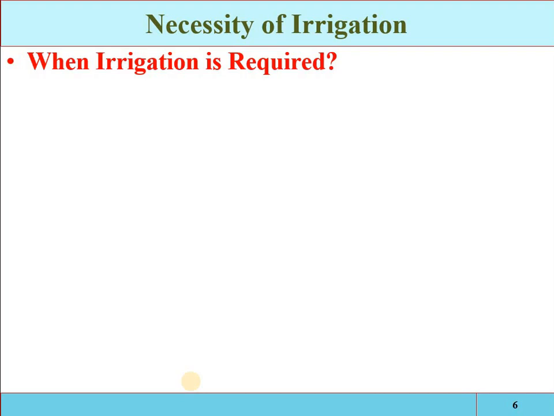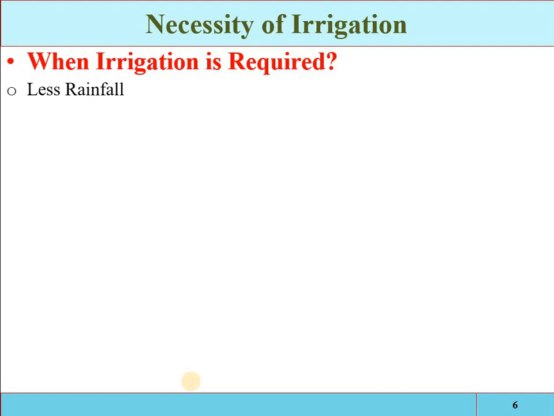And by collecting water during the period of excess rainfall and releasing it to the crop when it is required. As we have discussed, sometimes more water will be available than the requirement, so we have to store that water in a systematic way, and then release it to the crops, to the agricultural area, when it is needed. So the necessity of irrigation can be summarized in the following points. The first one is rainfall. When the rainfall is less than the requirement, artificial application of water will automatically be required.